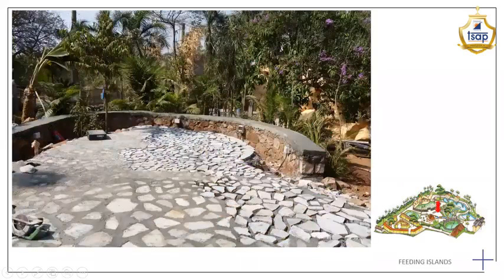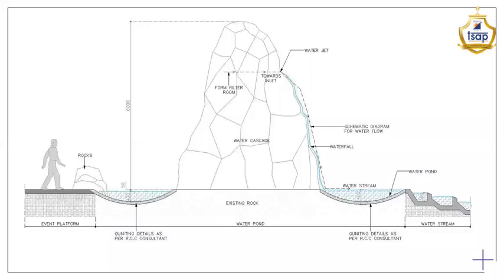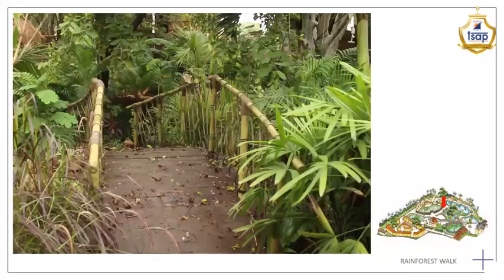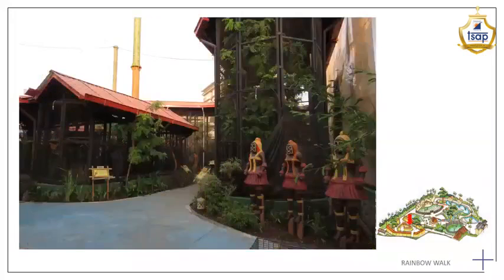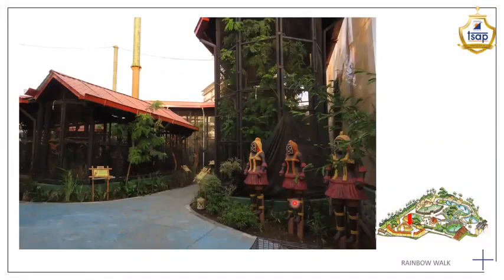Then this is the amphitheater, the deck. I'll just run you through all the areas that we have explained. This is the water cascade section. So these are some sculptures that are placed at pause points, which catch interest and become photo opportunities also.